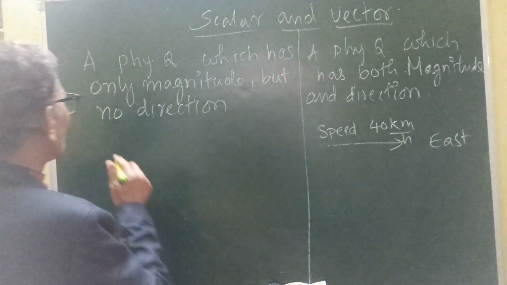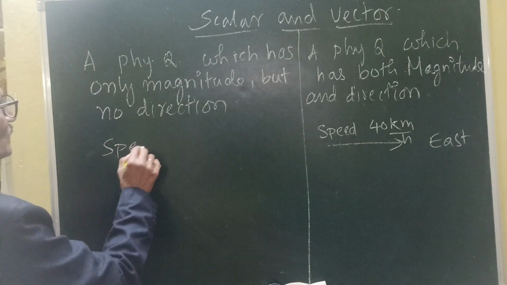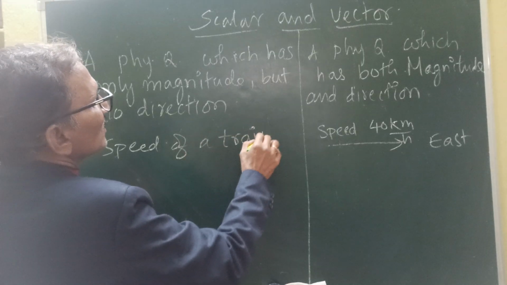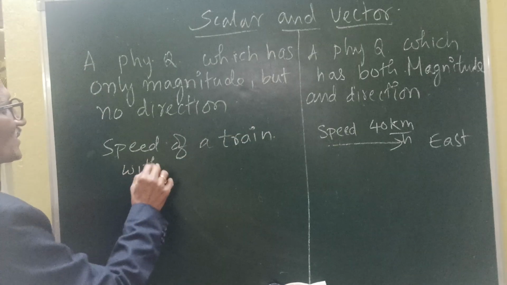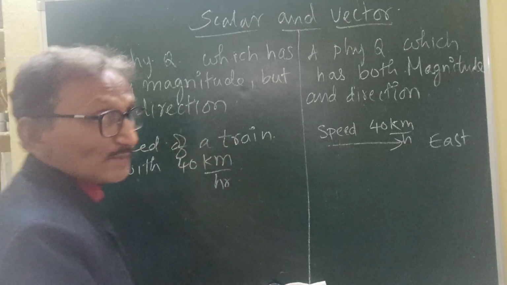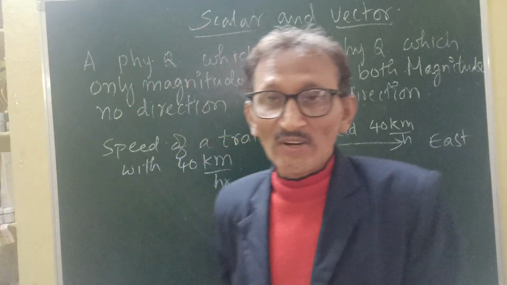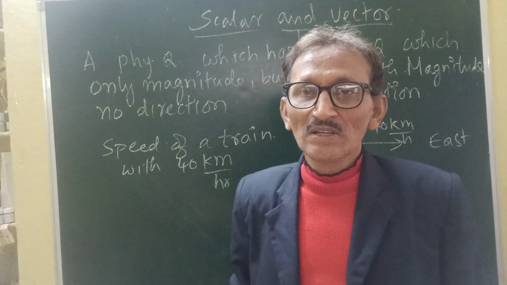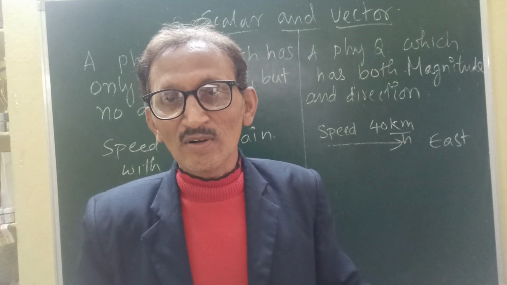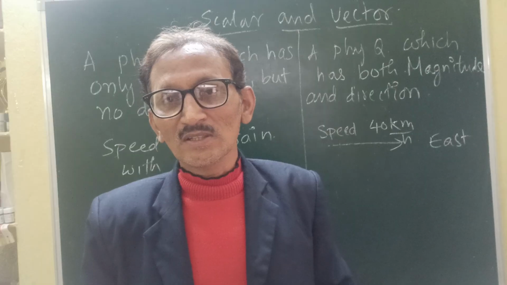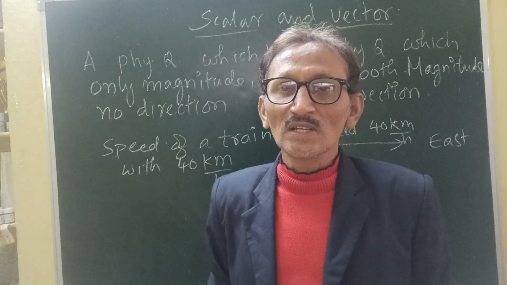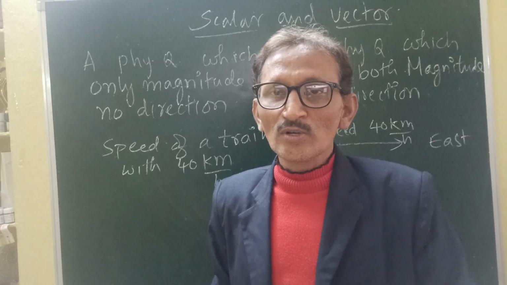Now let us see one more. The speed of a train. Here it is going at 40 kilometers per hour, 40 kilometers in 1 hour, but I am not mentioning any direction here. The train is going, that's all. Somewhere it is going. I am not mentioning any direction. Then that physical quantity, the speed of the train, we express as a scalar quantity. Scalar quantity means it has only magnitude.